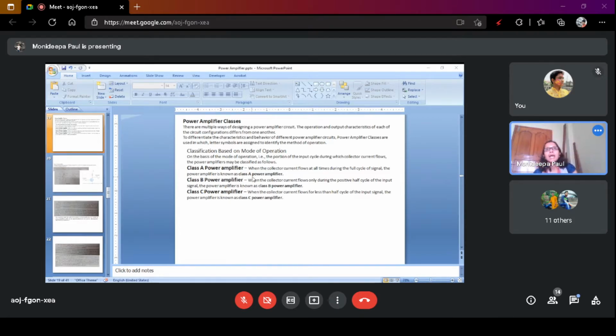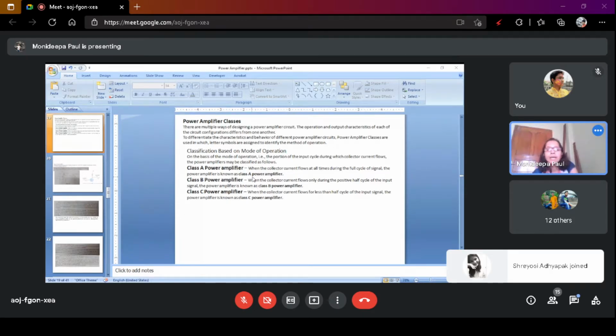That means output current we get whole the signal, positive half as well as negative half. Class B power amplifier we only get during the positive half cycle of the input signal. Class C power amplifier we get less than half cycle of the input signal.